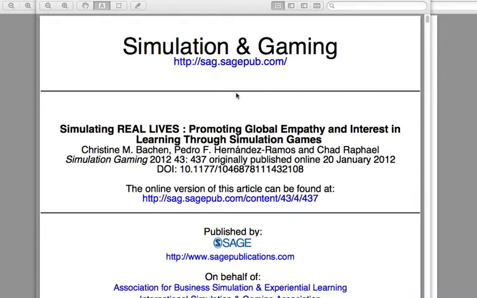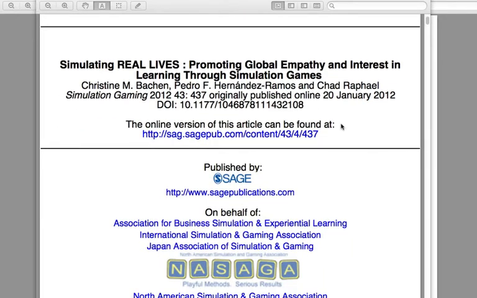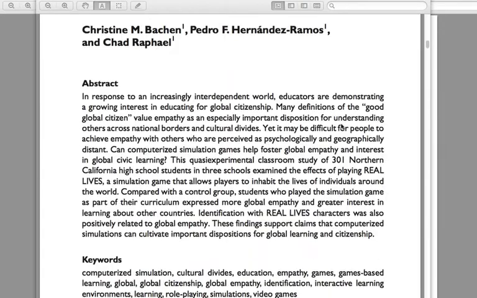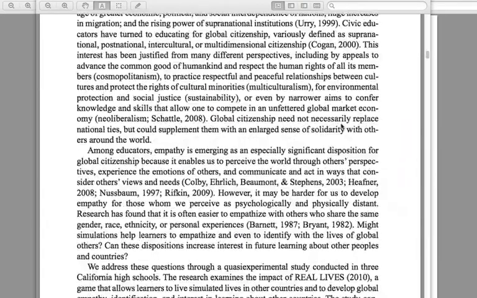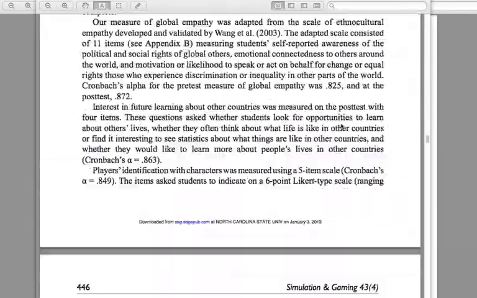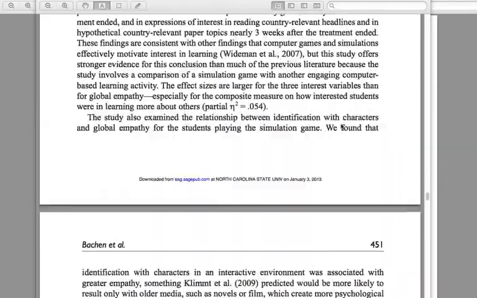I'm looking at this article, Simulation and Gaming. This is an article that I'm going to be using later on in my global learning course, and it talks about games and globalism. Now, I've already read this article, but I'm not all that interested in the article itself per se, because I already know what it says. I think it's interesting, and I want to go further. I want to explore a little bit further.